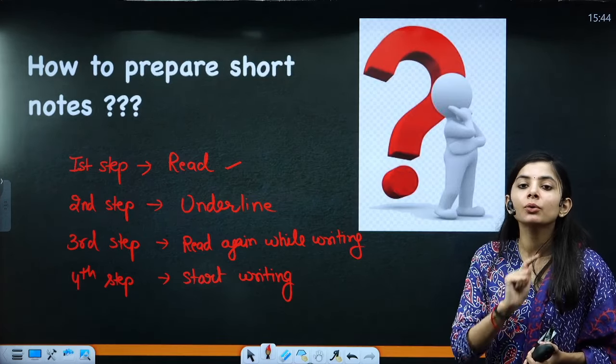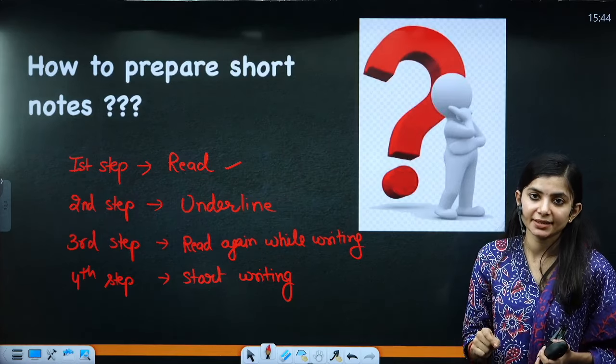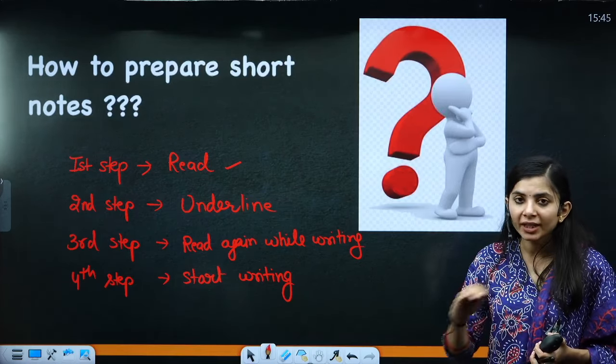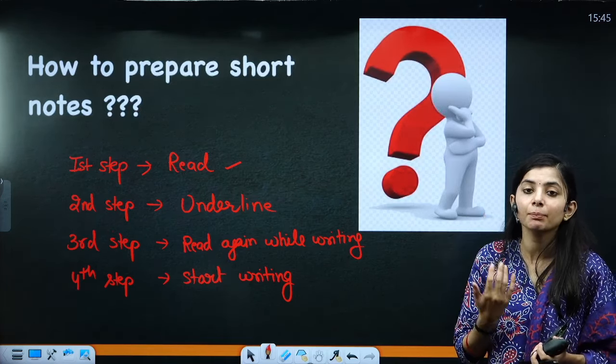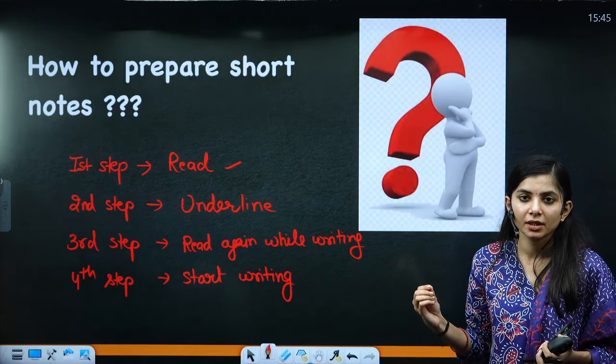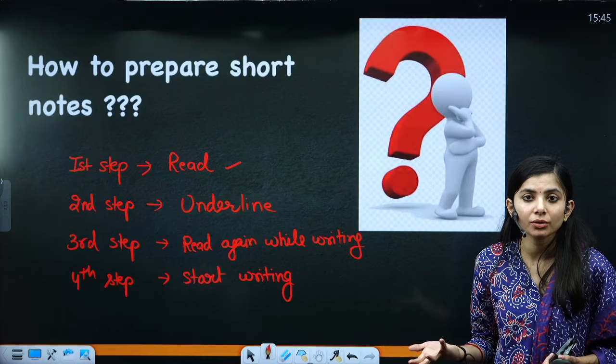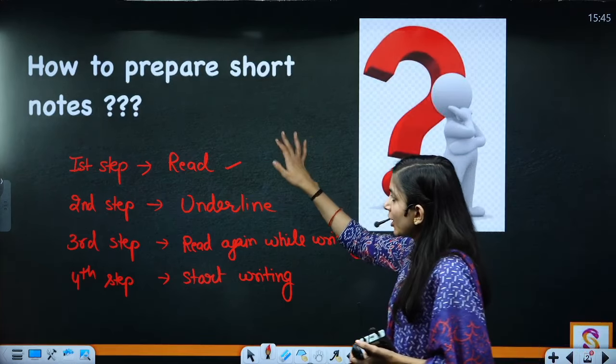Don'ts means do not use complete sentences. Not at all, never. If you use complete sentences, then what is the point of making the notes? What is the point of then making the short notes?